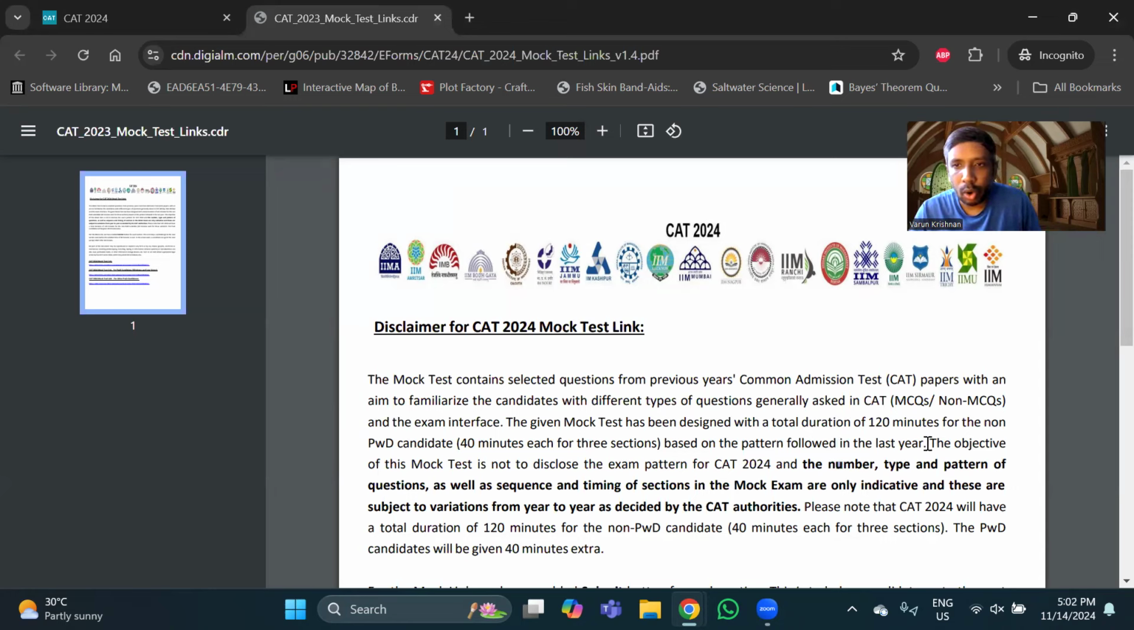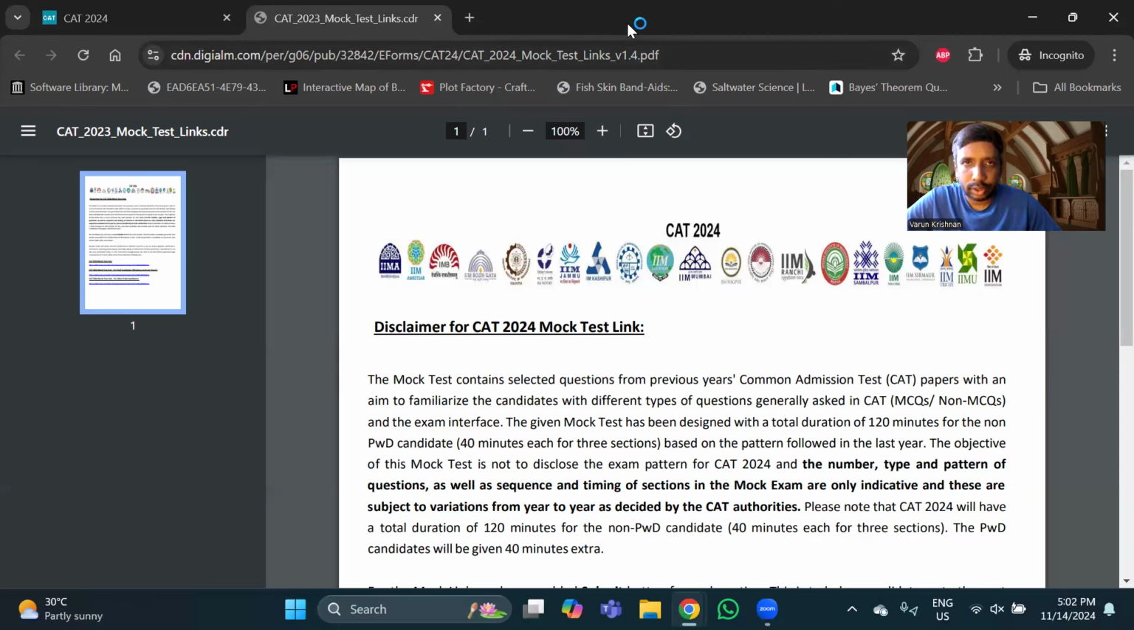to focus on this sentence which says that the objective of this mock test is not to disclose the pattern for CAT 2024, and the number, type, and pattern of questions, as well as sequence and timing of sections in the mock exam, are only indicative and subject to variations from year to year as decided by CAT authorities. So I wanted to read this line very carefully. It says that the objective of this mock is not to disclose the exam pattern for CAT 2024. Keep this in mind. Okay. Our entire discussion is going to be revolving around this.